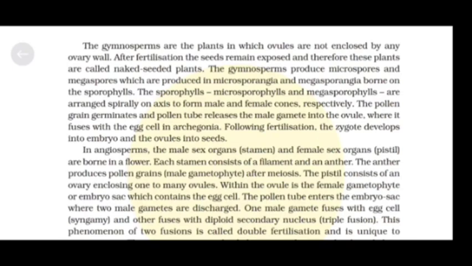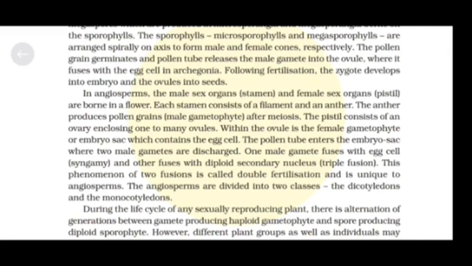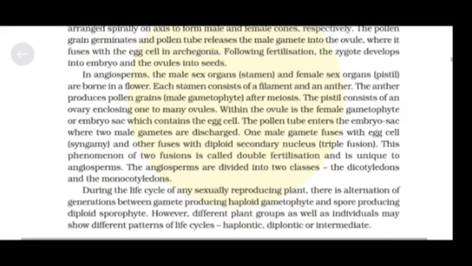In angiosperms, the male sex organ stamen and female sex organ pistil are borne in a flower. Each stamen consists of a filament and an anther. The anther produces pollen grains, male gametophyte, after meiosis. The pistil consists of an ovary enclosing one to many ovules.